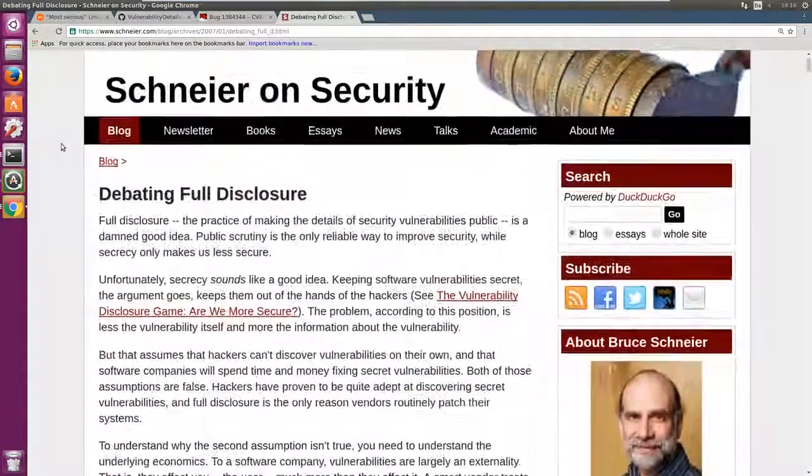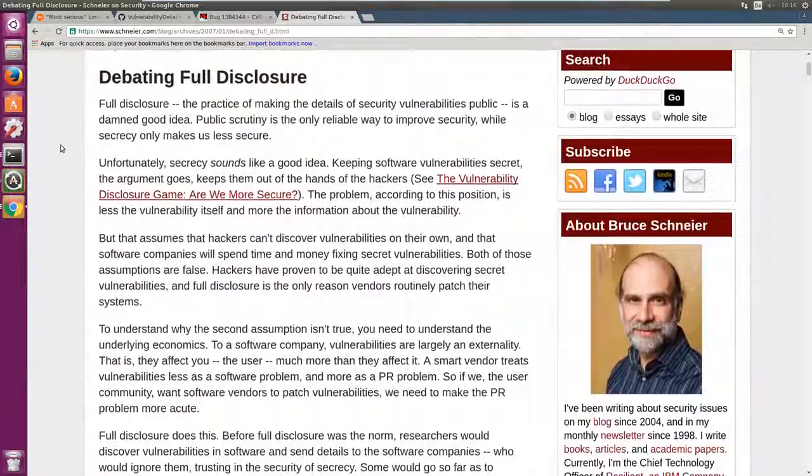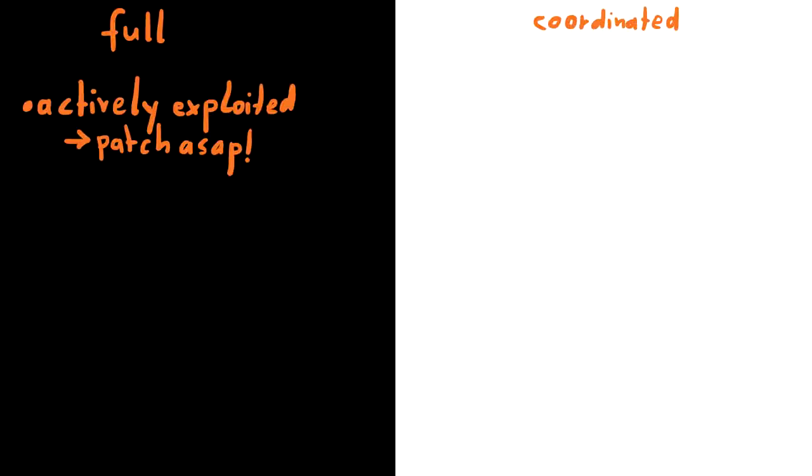Now, a bit of controversy, and this goes into the unresolved debate that has been going on for decades about how to do vulnerability disclosure. If you were the person who found this exploit in the wild, what would you do? The obvious arguments are full disclosure, because it was actively exploited. Fully disclosing it right away would have not given advanced attackers anything new, but the knowledge would have allowed system administrators to immediately patch their systems.